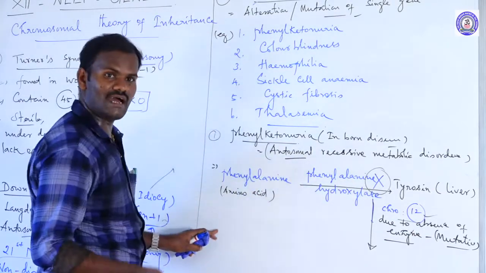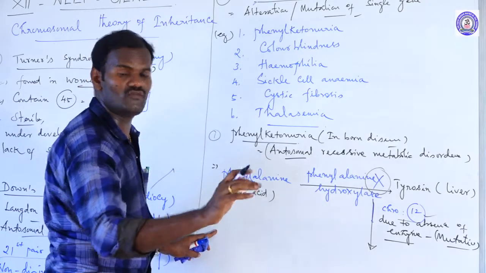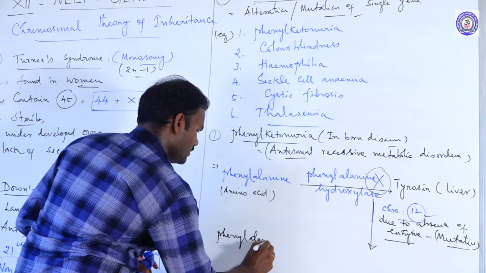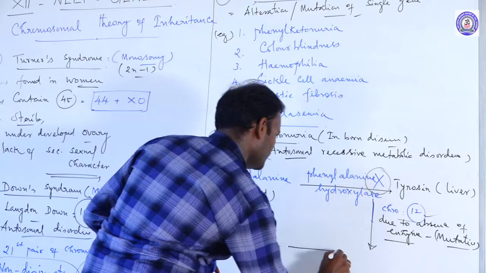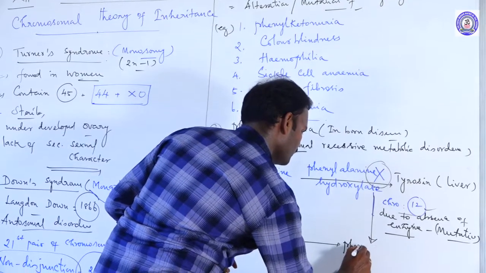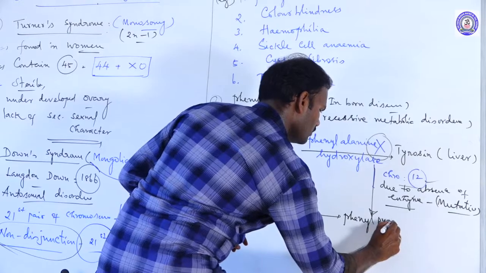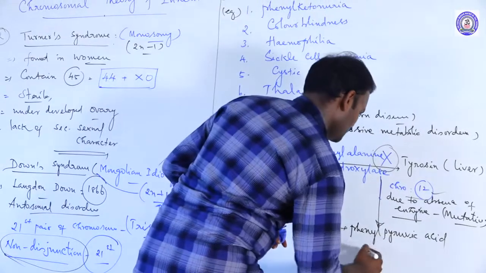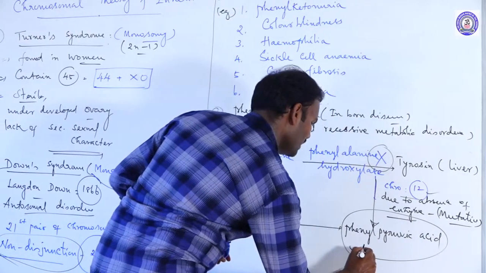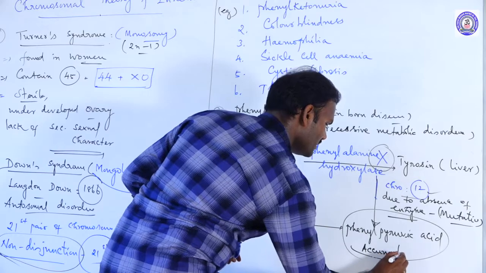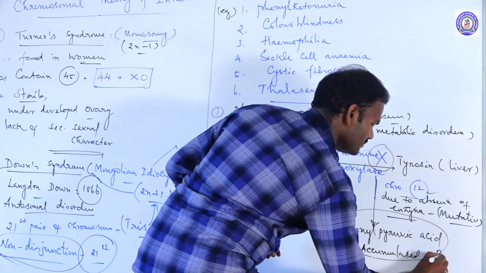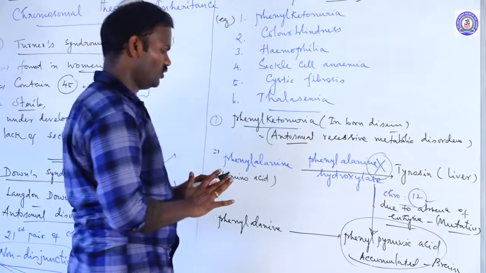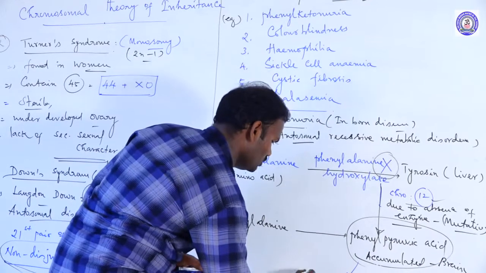The phenylalanine accumulates and is converted into phenylpyruvic acid. The phenylpyruvic acid gets accumulated in the brain, as a result causing mental retardation, and it is also lost along with the urine.